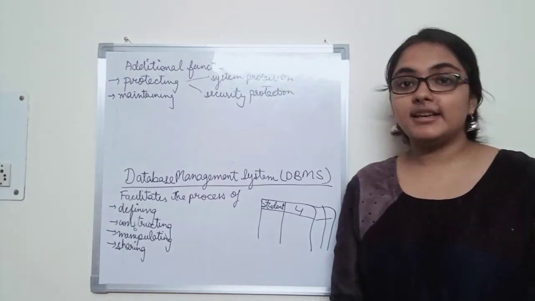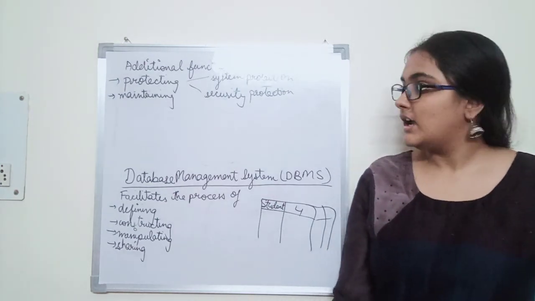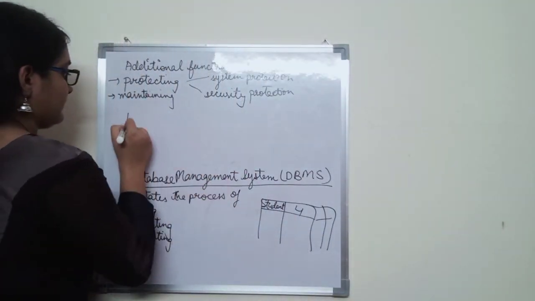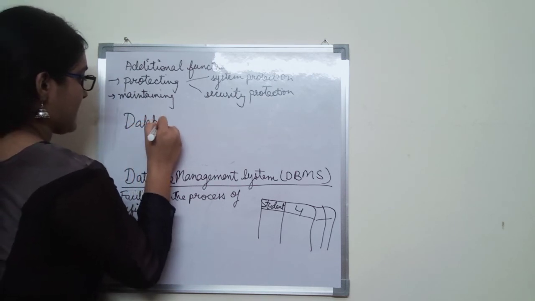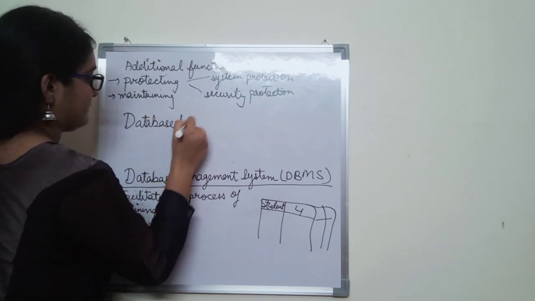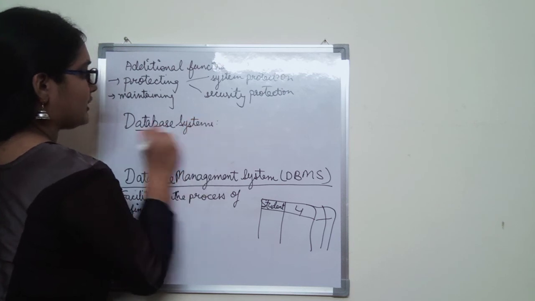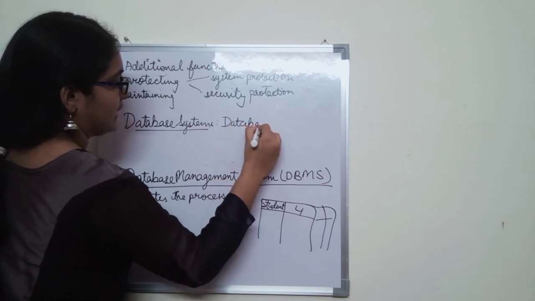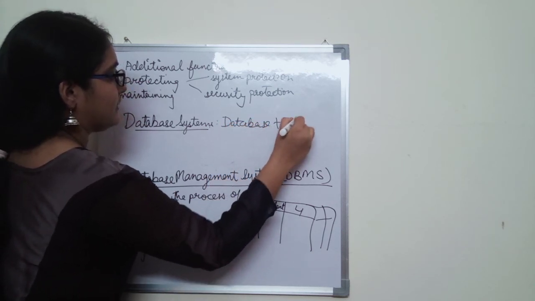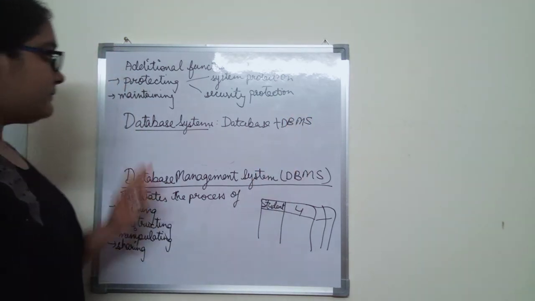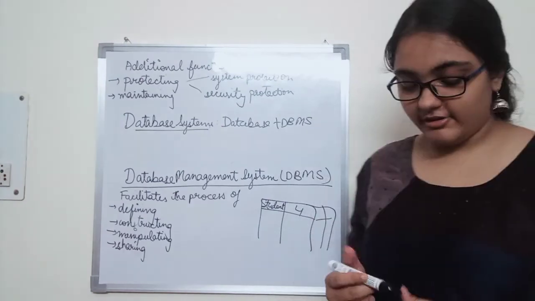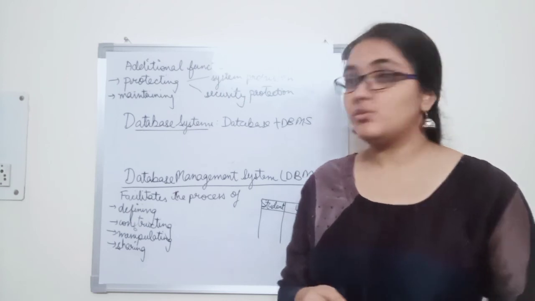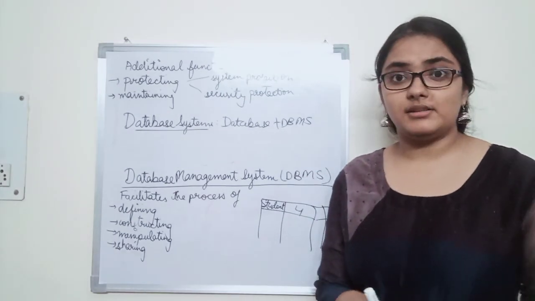Next thing we are going to see is what are database systems. Database systems means database plus DBMS. Database plus DBMS is combinedly called a database system. The book I have referred to, or will be referring to, is Fundamentals of Database Systems by Navathe. If you want to read further about it, you can read it in that book.